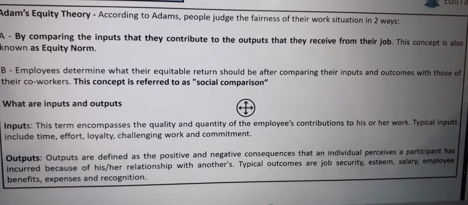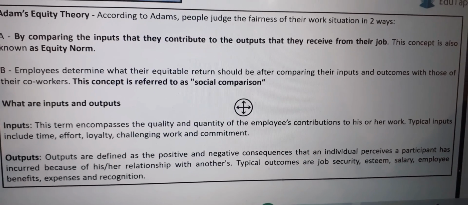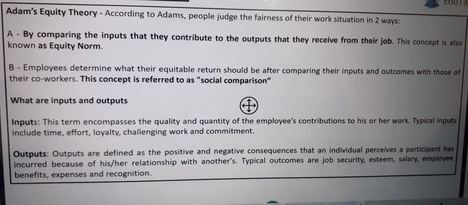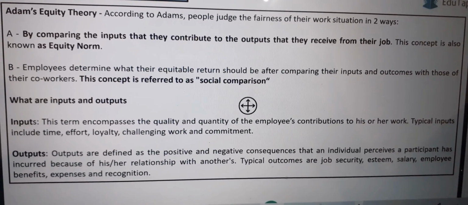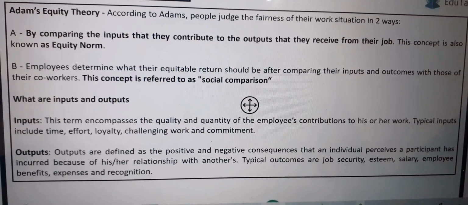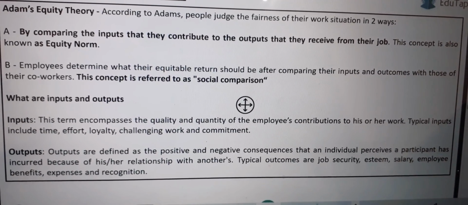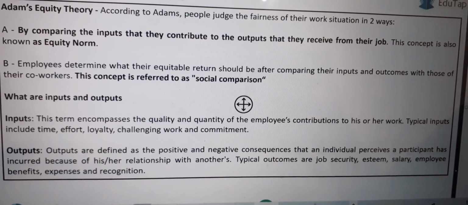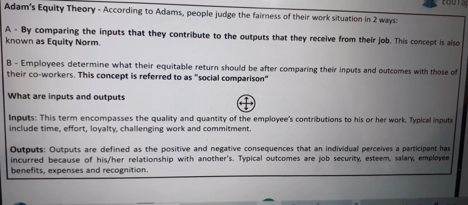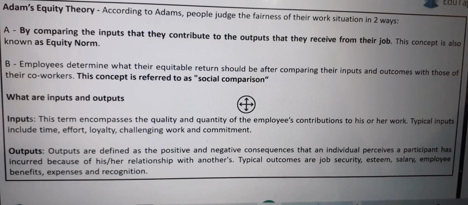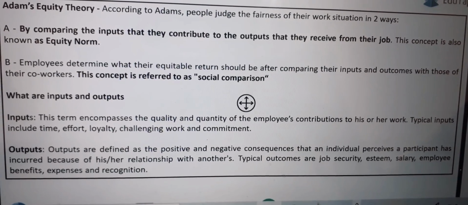Outputs are defined as the positive and negative consequences that an individual perceives a participant has incurred because of his or her relationship with others. Typical outcomes are job security, esteem, salary, employee benefits, experience, expenses, recognition.